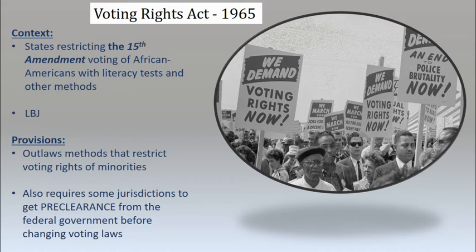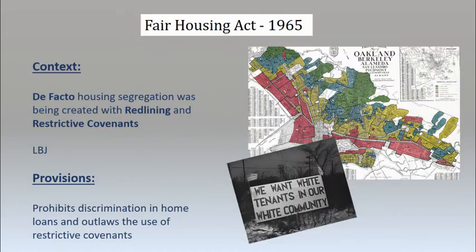Voting Rights Act of 1965. So the 15th Amendment, of course, gave voting rights to African Americans, but we have states using things like literacy tests, grandfather clauses, etc., in order to restrict those rights. So LBJ is going to sign the Voting Rights Act to give African Americans full access to the ballot box. The provisions of the law outlaw methods that restrict voting rights, and it's going to require that some jurisdictions with a history of discrimination get pre-clearance from the federal government before changing voting laws.